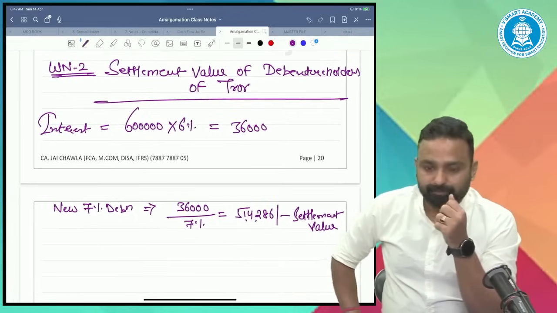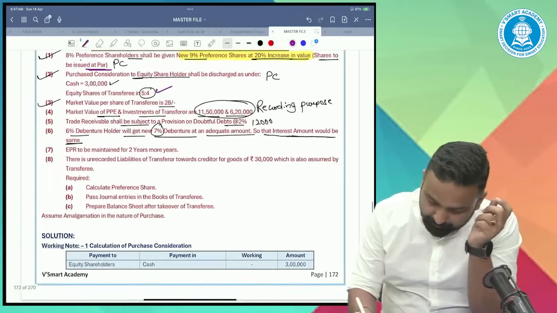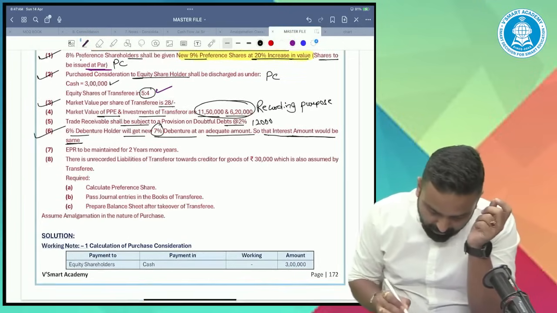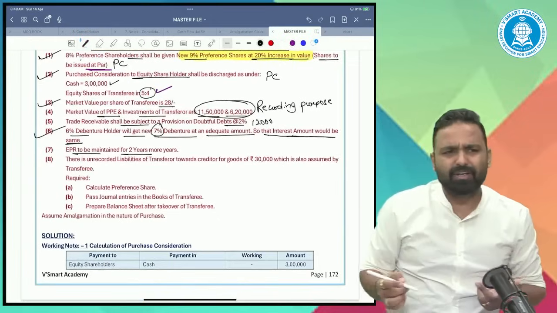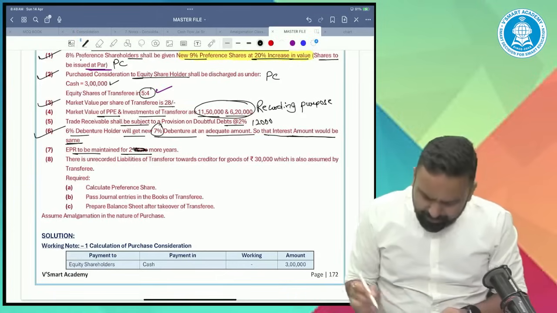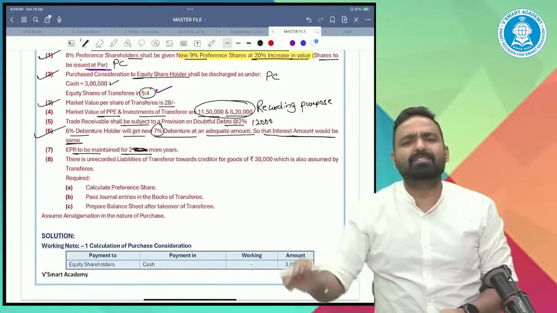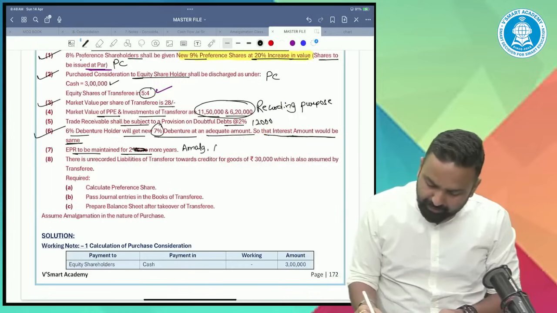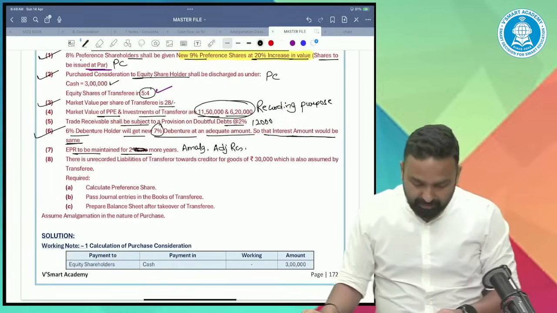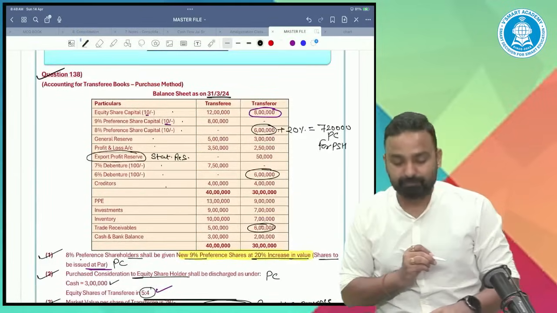All right. Next. So this is also done. EPR to be maintained for 2 more years. So we'll maintain the EPR by passing another entry, amalgamation adjustment reserve, debit to EPR. EPR means export profit reserve.